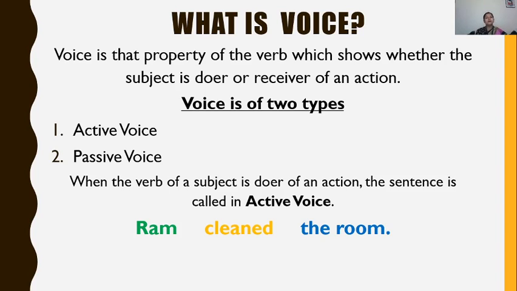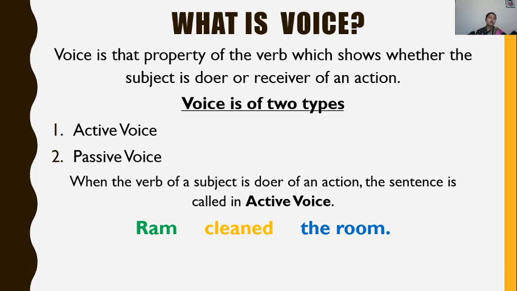So first of all, let's try to understand what is doer or receiver. So children, doer means the person doing the work. Receiver means the person who is receiving that work to be done by someone else. Means when the subject is the performer of an action, that subject is doer. But when the subject receives that action being done by someone else, in that case the subject is my receiver, then the subject is known as recipient.